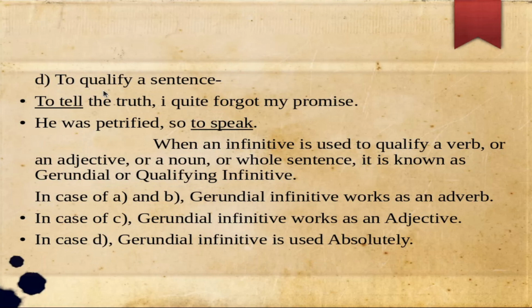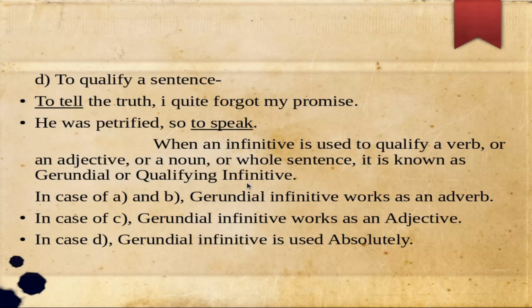We also use an infinitive to qualify a whole sentence. For example, to tell the truth, I quite forgot my promise. He was petrified, so to speak. Now in these sentences, to tell and to speak are the infinitives and they are being used to qualify the whole sentences. When an infinitive is used to qualify a verb or an adjective or a noun or a whole sentence, then it is known as gerundial or qualifying infinitive.